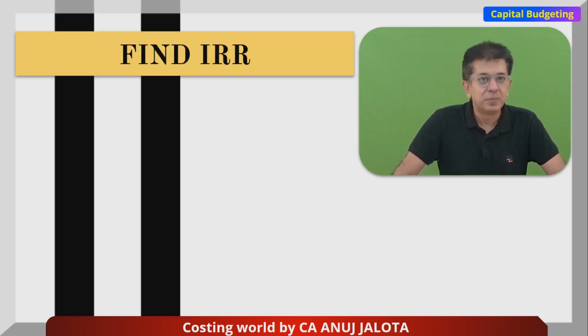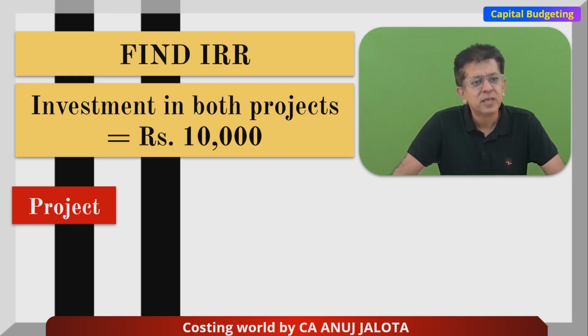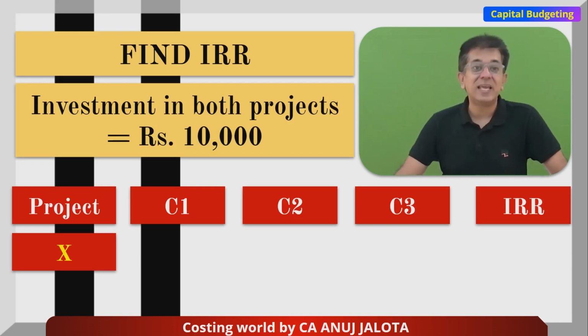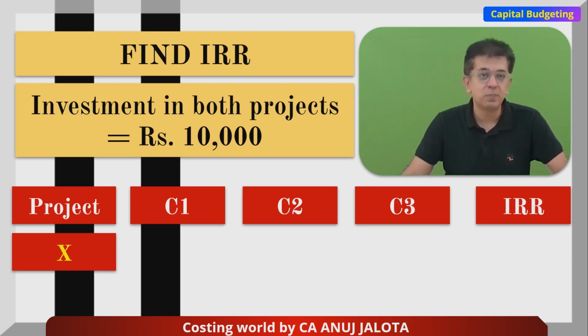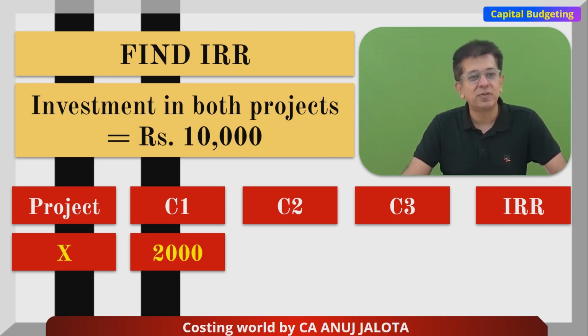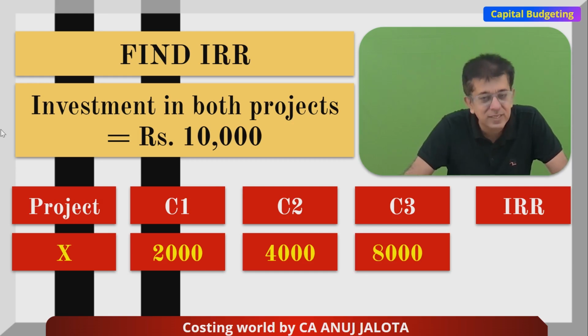So, consider the following example. If somebody tells me find out the IRR, suppose there is some project in which investment required is 10,000, and there are 2 projects with me, project X and project Y. You're going to be investing 10,000 rupees today in project X. The cash inflow expected at the end of year 1 is only rupees 2,000, at the end of year 2 is rupees 4,000, and at the end of year 3 is going to be rupees 8,000.